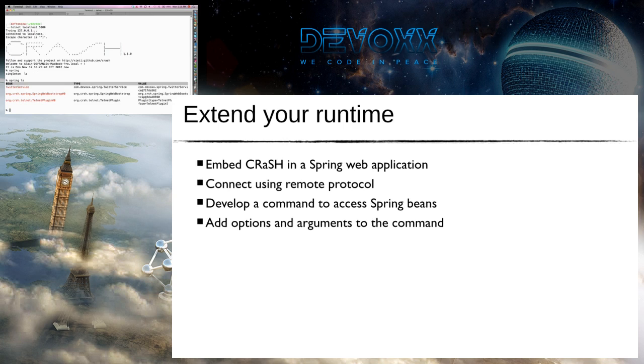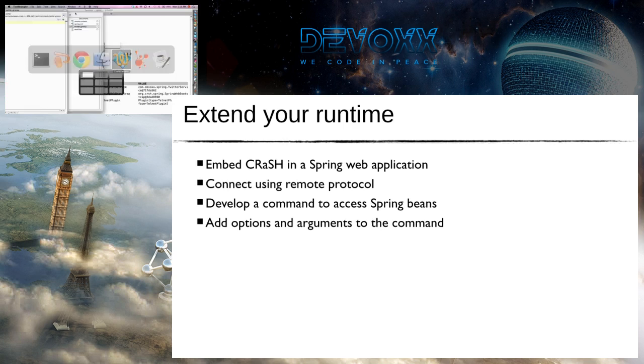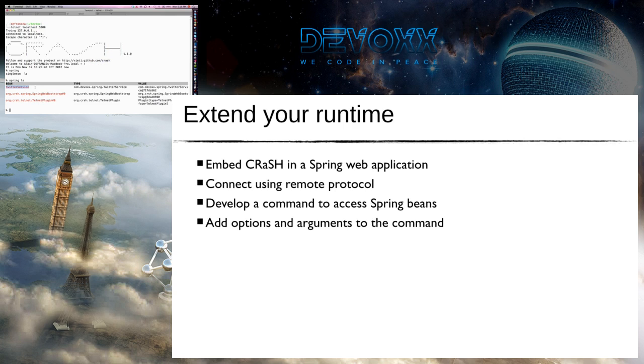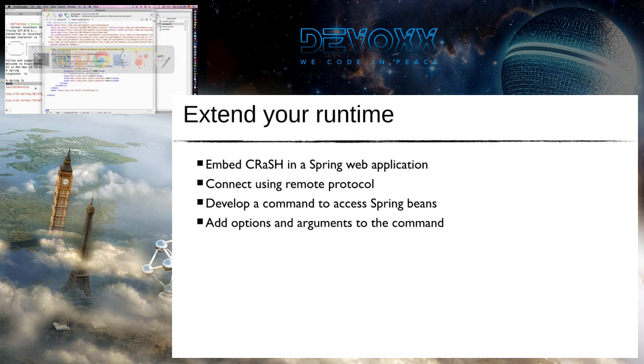So we have the Spring commands that allow us to list all the Spring beans deployed. What we want to show you, yes, here is a Spring XML. CRaSH is deployed as a bean, and the property file we had before, we have it as properties in the bean. And what we are going to do now is very simple. We are going to use Groovy and code a Twitter command quickly.